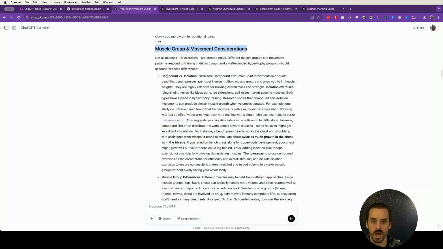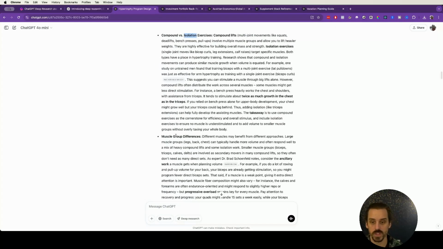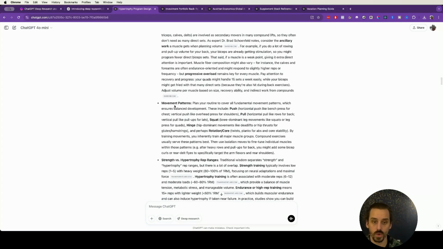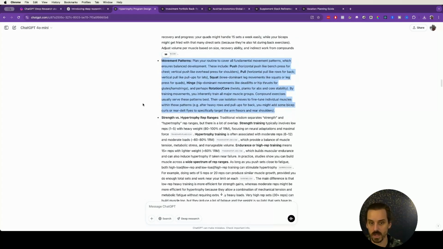Benefits between compound exercises versus isolation exercises, differences in muscle groups, how often you can train them, fundamental movement patterns that humans have. This is a really big one that I was, again, just generally impressed by. When you think about building an exercise routine, for example, you want to think through what movement patterns humans have. They can push, they can pull, they can squat, they can hinge, they can rotate, and so on. And so it was able to build that all out and consider that stuff.